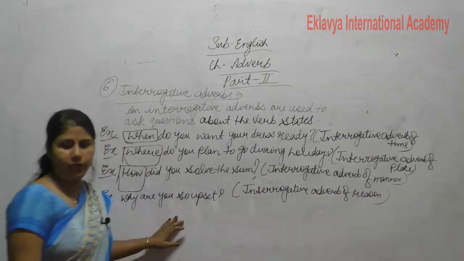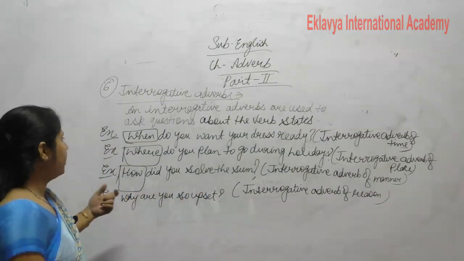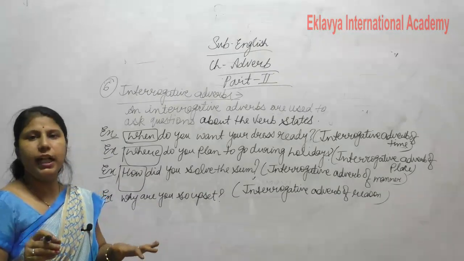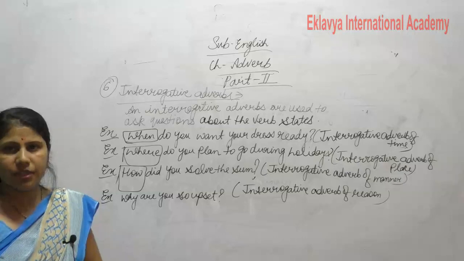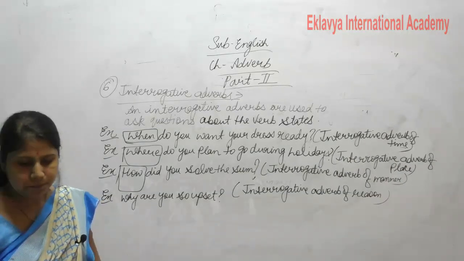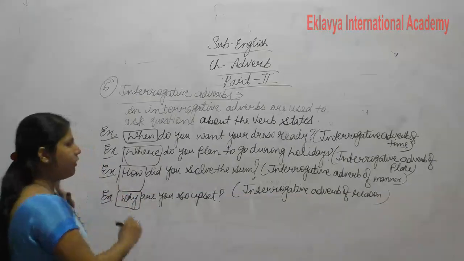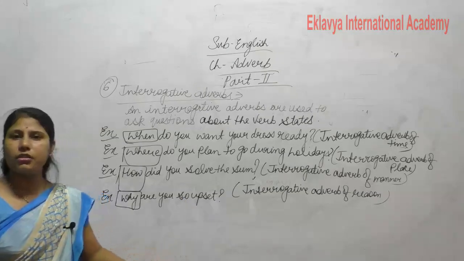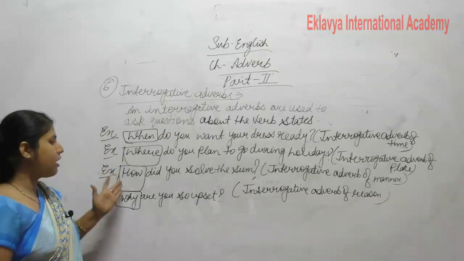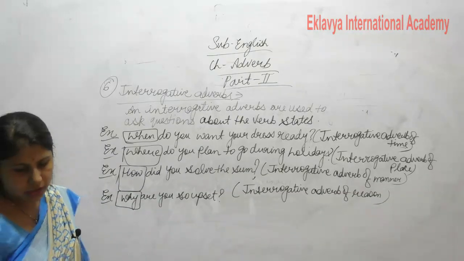Interrogative adverb of reason. This adverb of reason we also discuss. Okay. This is not included in kinds, but we discuss it separately. Clear? Now, why gives the answer of reason. Clear? So these all are the interrogative adverbs. When, where, how, why, these all are the interrogative adverbs.